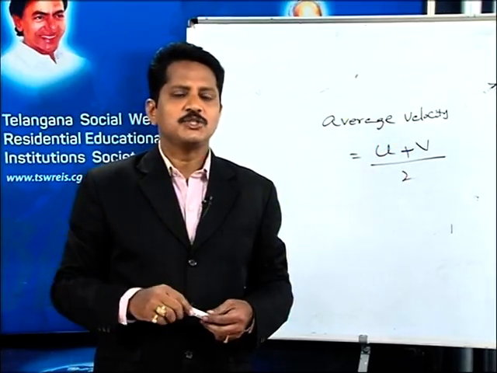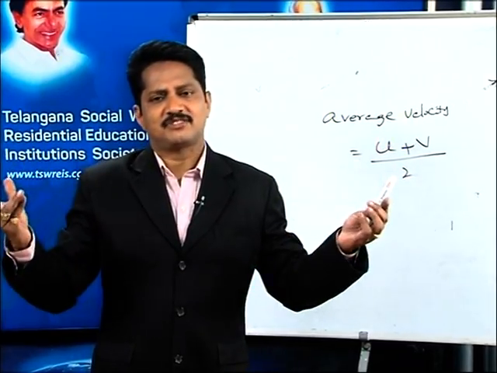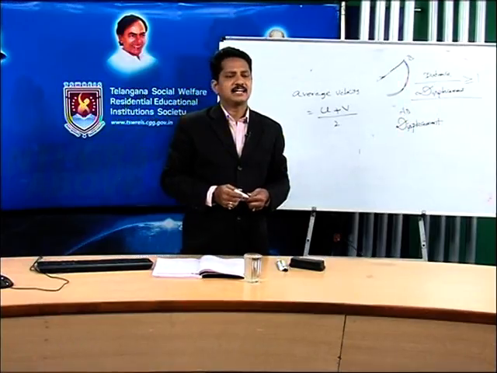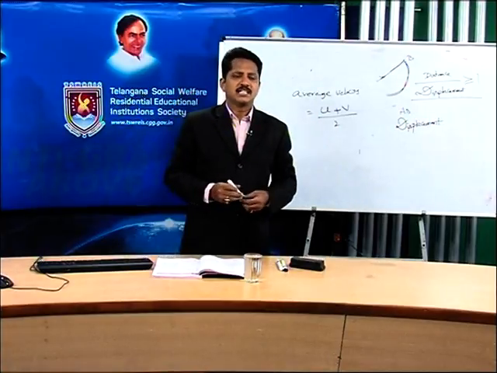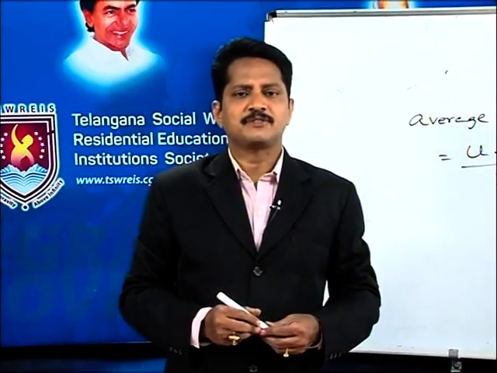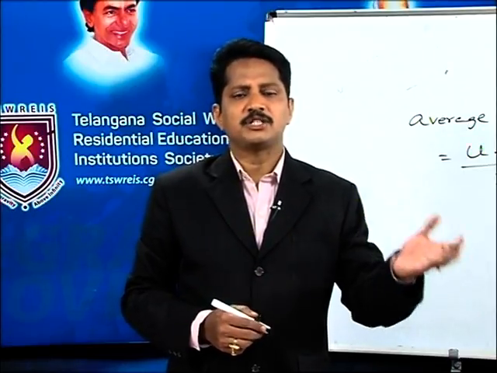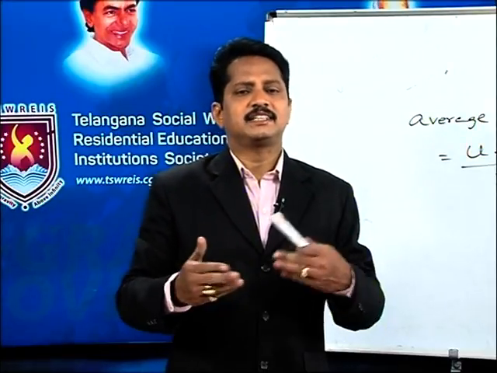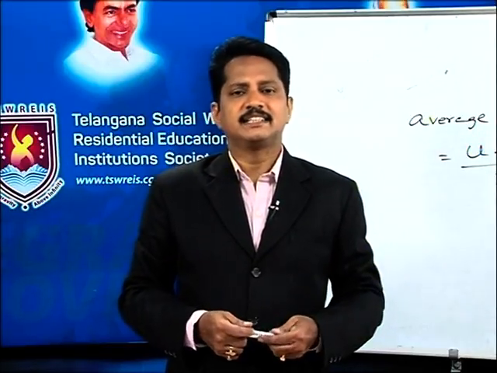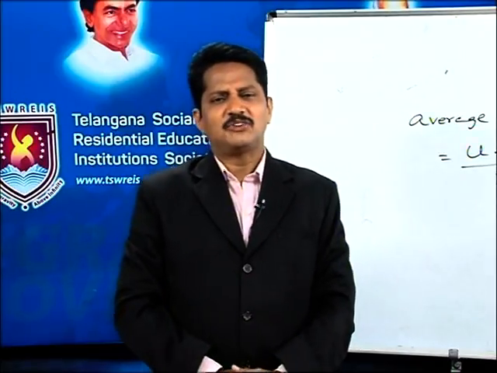When we use average velocity, it means the velocity over a large interval of time. For example, a train moves from Hyderabad to Vijayawada, a distance of nearly 400 kilometers between these two destinations. The train moves from one place to another, of course, with various velocities. So, if you want to know the average velocity, we can get it by using this formula. Okay. I have a doubt here.